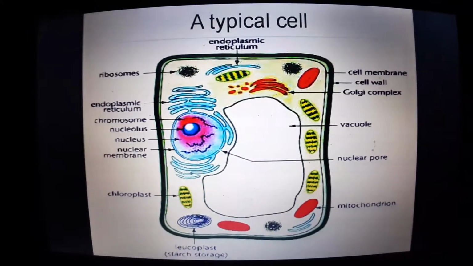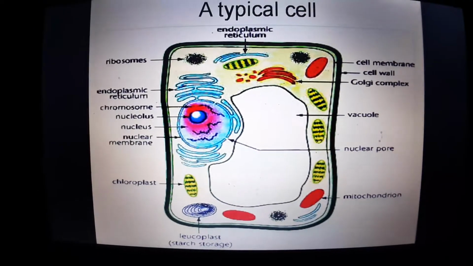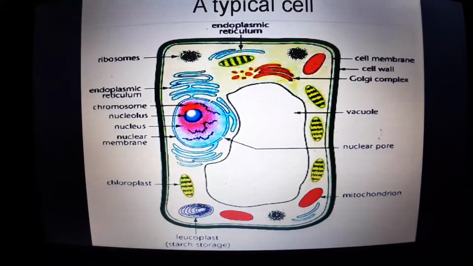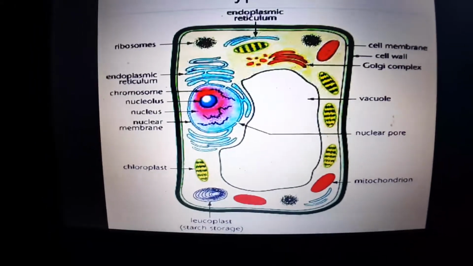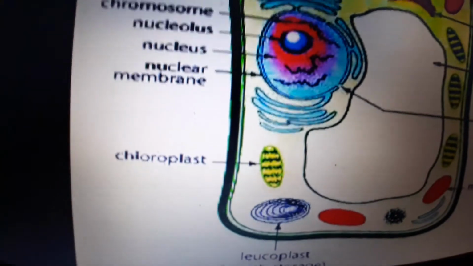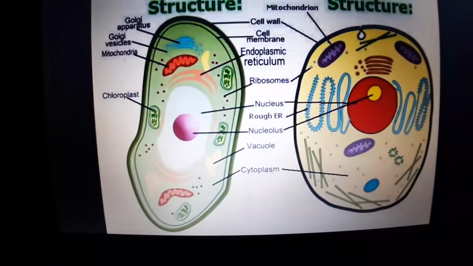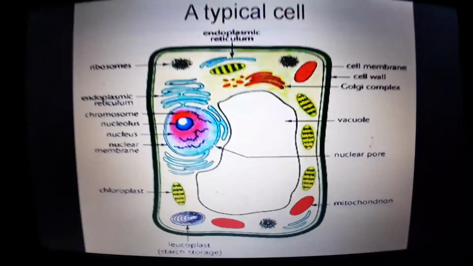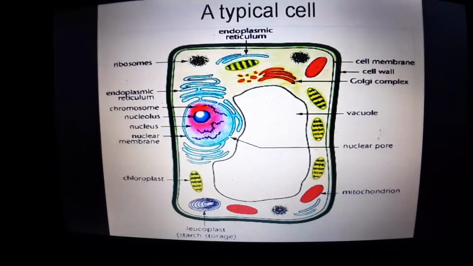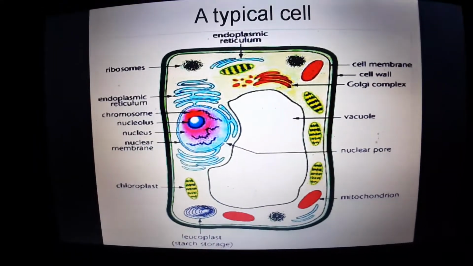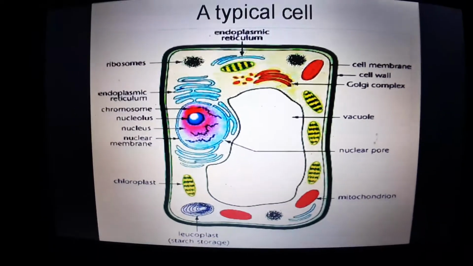For example, you see that in the typical cell we have drawn a cell wall, but the cell wall is absent in an animal cell. And we have also shown chloroplasts in this typical cell, but not all plant cells have chloroplasts in them. So, a typical cell is just a model cell that we have developed so that we can explain all the parts together in a single frame.